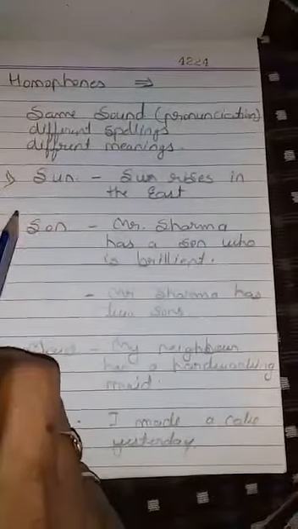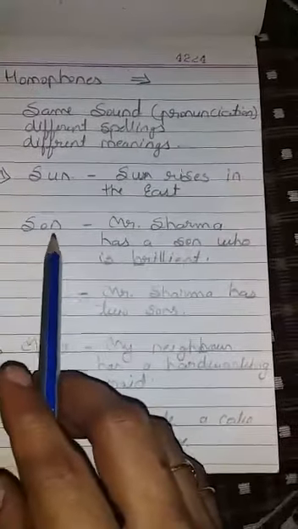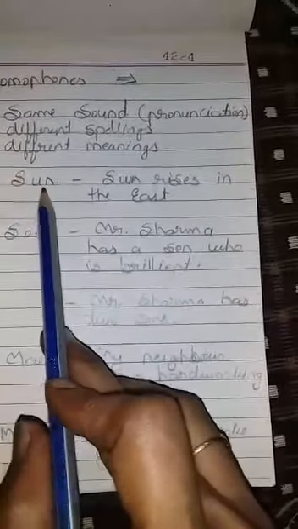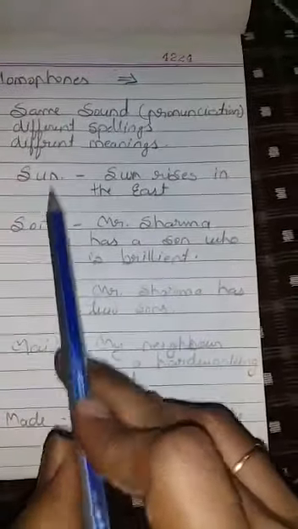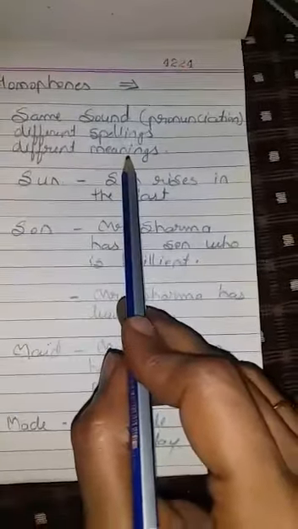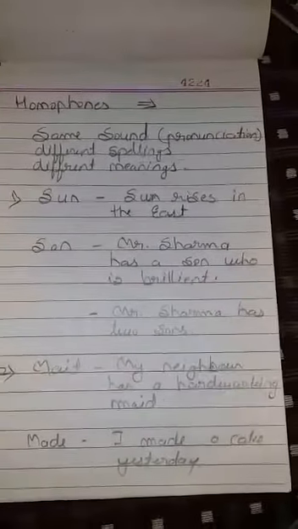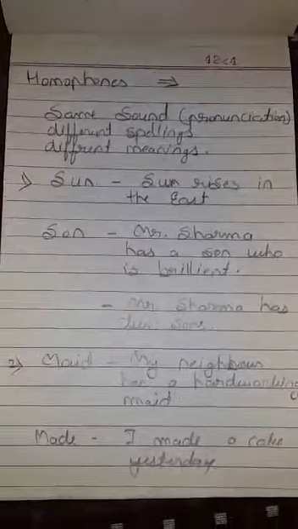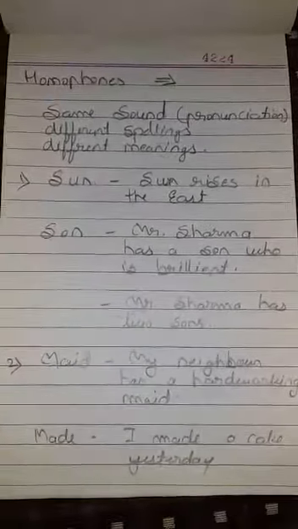So the first pair I have taken here, sun and son. S-U-N sun, S-O-N son. See here, spelling is different. S-U-N sun, S-O-N son. And meaning is also different. So every time whenever you have homophones and homographs in the exams, you don't have to write their meanings. You have to convey the meanings through the sentences. So you should be able to make the sentences according to their meanings.